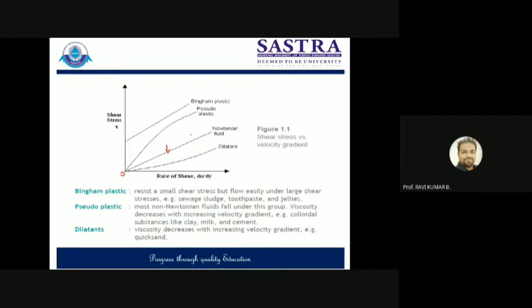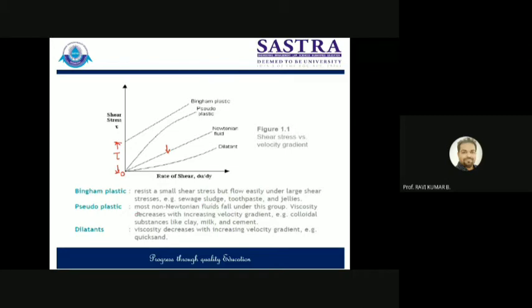Apart from that, there are deviations. These are all non-Newtonian fluids. There is another fluid which is highly stressed, meaning its shear stress starts from some definite value, so there are already some inherent stresses within that fluid. From there it follows a nearly linear curve. Such a fluid is known as a Bingham plastic fluid. A Bingham plastic resists a small shear stress but flows easily under large shear stresses. Examples are toothpaste, jellies and sewage sludge.